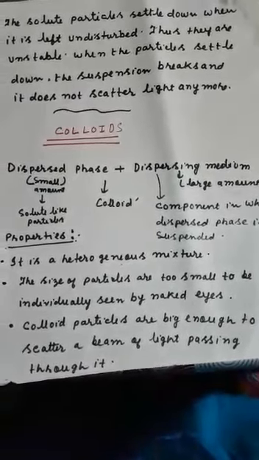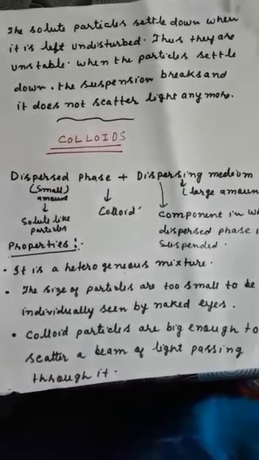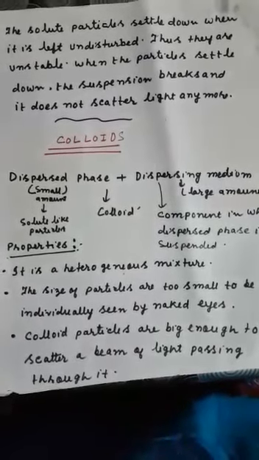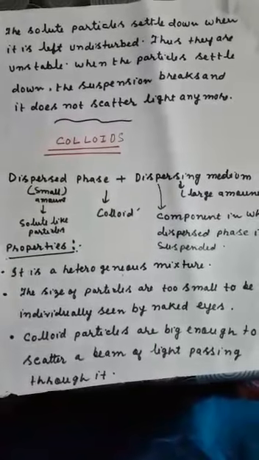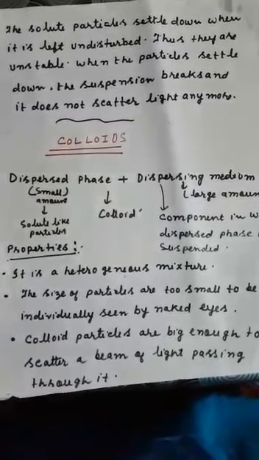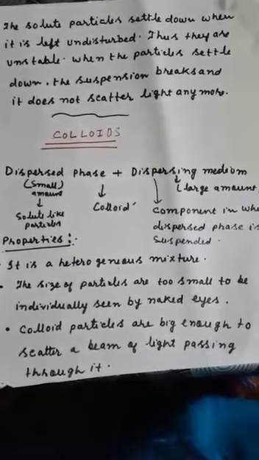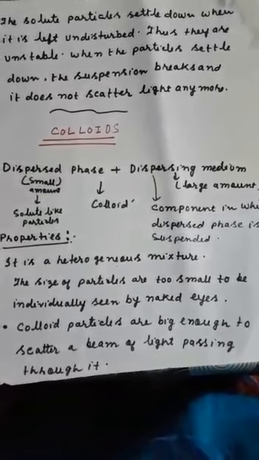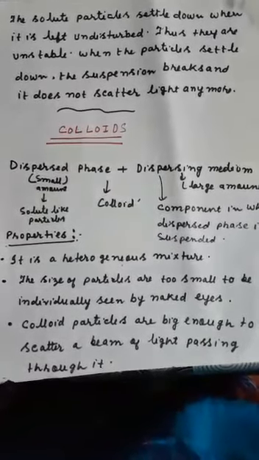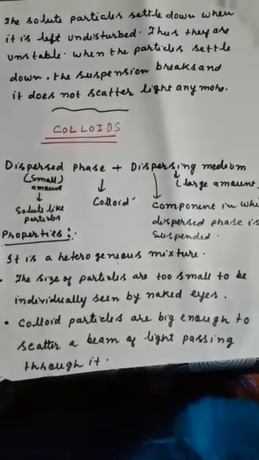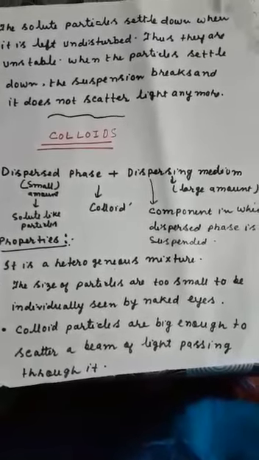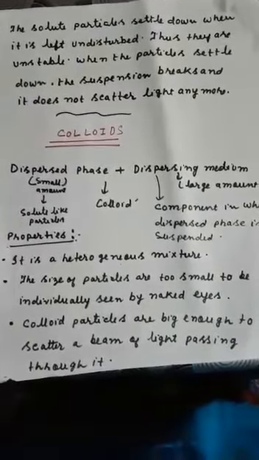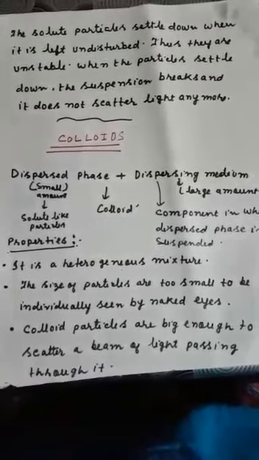For example, if you make a colloid of starch, what will happen? We will take starch as dispersed phase and water as dispersing medium. So colloid will be prepared by using dispersed phase and dispersing medium, and in this case starch will be taken in small amount, so this one is dispersed phase and water will be dispersing medium. Some more examples of colloids are milk, then fog, smoke, etc. Actually, the particles of colloids are a little bit bigger than the particles of solution. Okay, colloids are heterogeneous mixture.